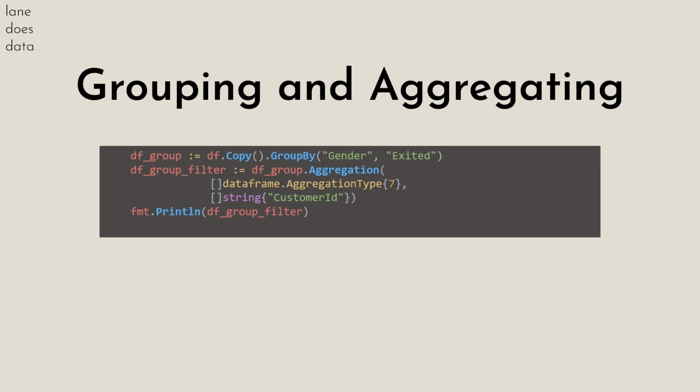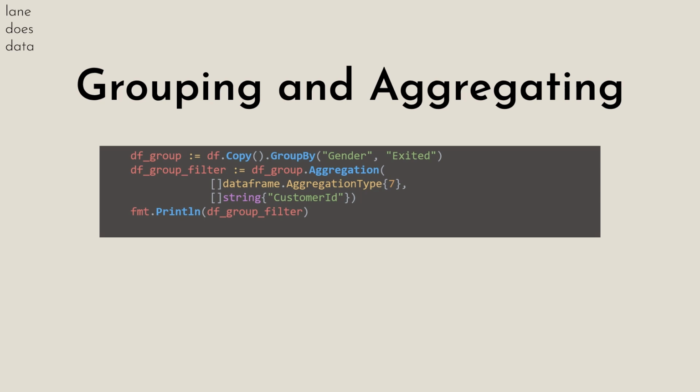Now, Gota is a little different, at least when it comes to aggregations, in that they have the aggregation types available to you. And these aggregation types range from 0 to 7. So you can do things such as sum, counting, averages, I believe mean or mode. You also have max, min as well. Here I'm calling the 7th aggregation method, which is the count. And then I'm specifying which column we want to count. Here I'm saying I want to count the customer IDs grouped by gender and their exit status.